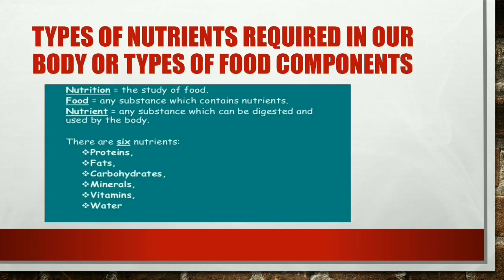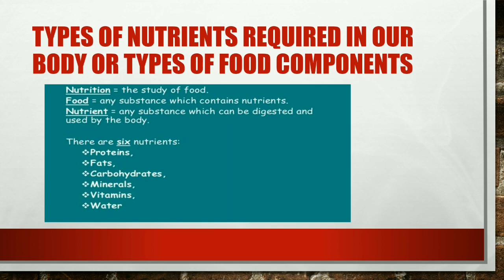Next one, types of nutrients required in our body, or types of food components. Nutrition is the study of food, any substance which contains nutrition. Understand? Then what is a nutrient? Any substance which can be digested and utilized by the body is known as a nutrient.